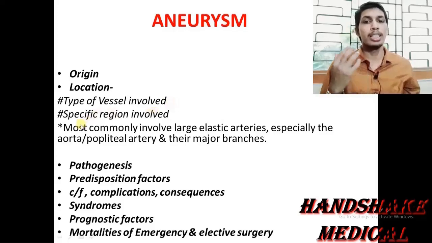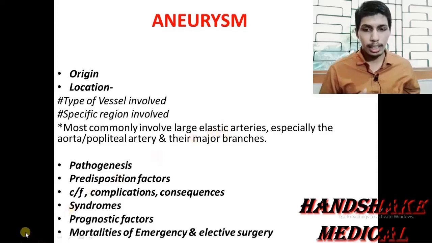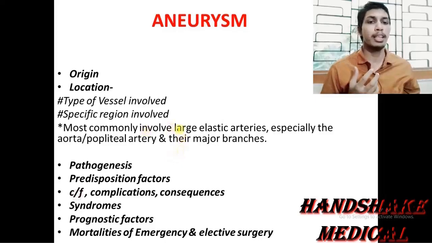Now the specific region involved: most commonly it is present in the large elastic arteries, especially in the aorta and the popliteal artery and its major branches. So we have discussed where it is commonly found.